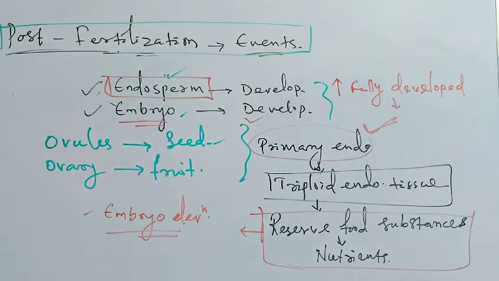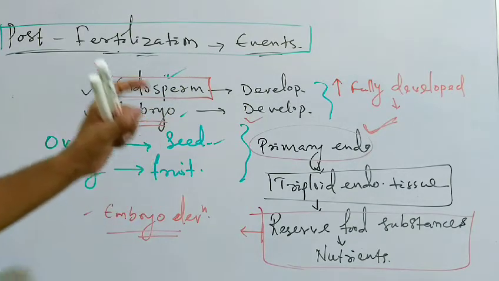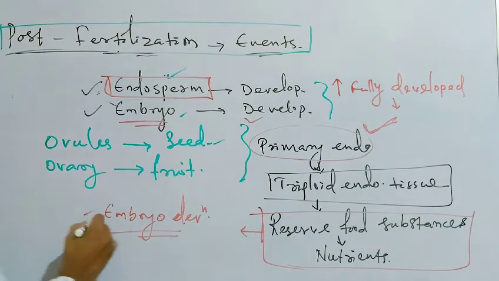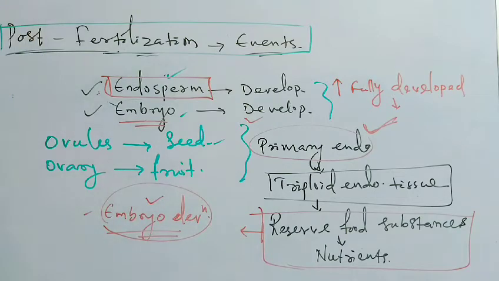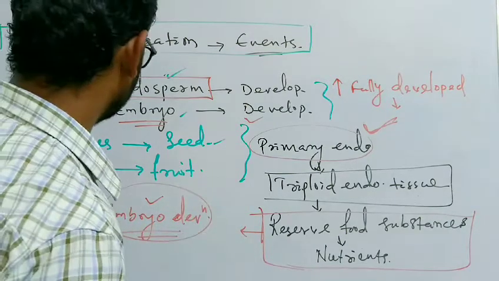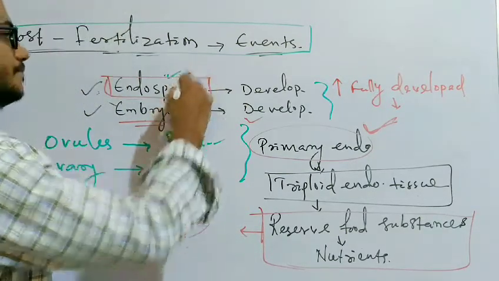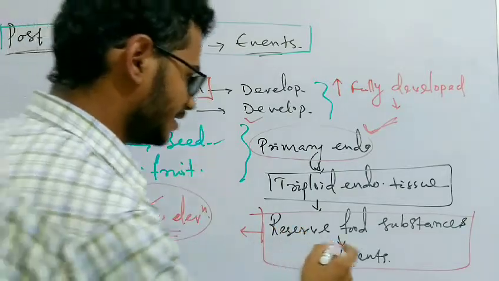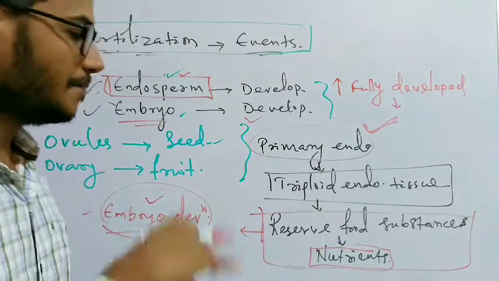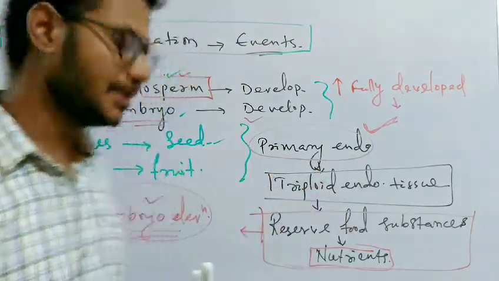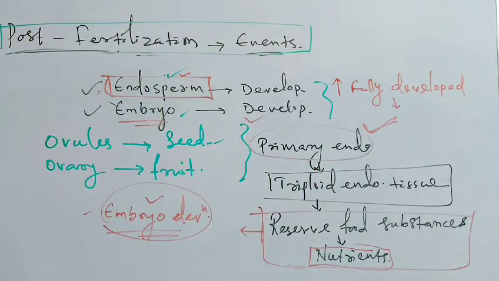Clear? The endosperm may either be completely consumed by the embryo during its development, or sometimes it remains.